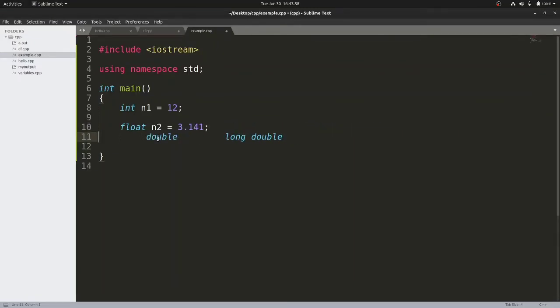And if you want to use larger values as compared to float, then we can write double and specify the variable name n3. I can write here these digits, any number of digits after the point, right? There is a certain range for all these data types that we'll talk about in later videos.